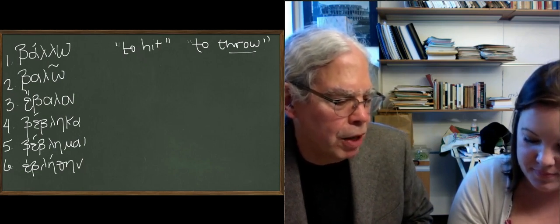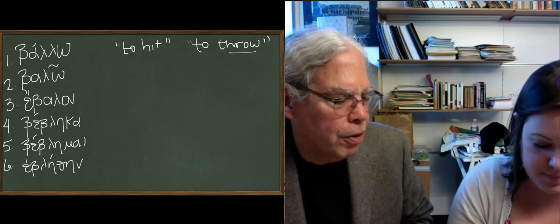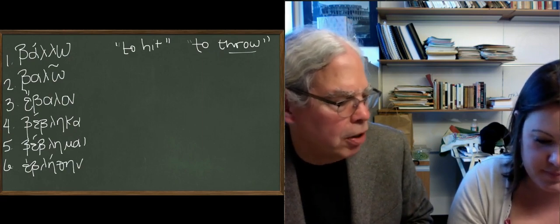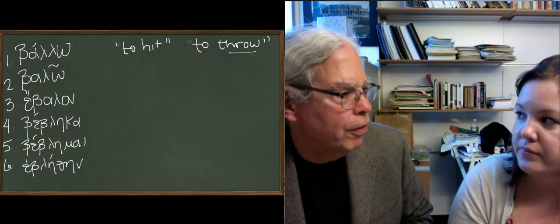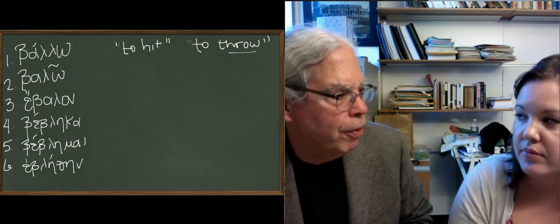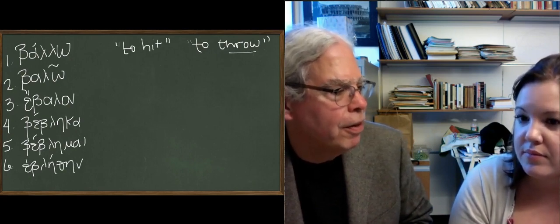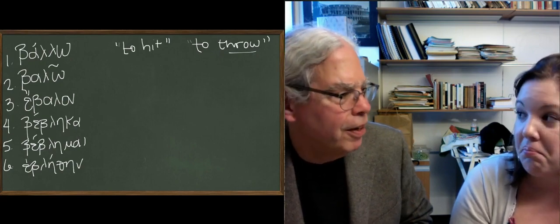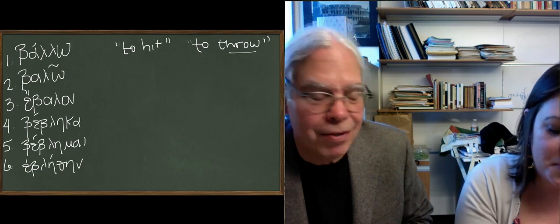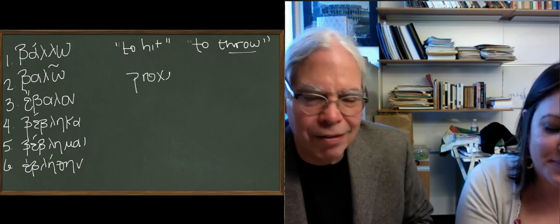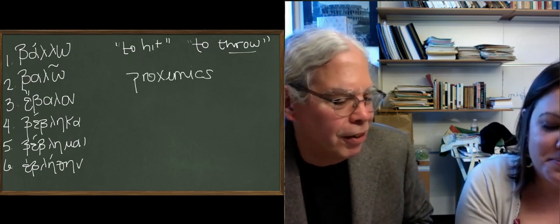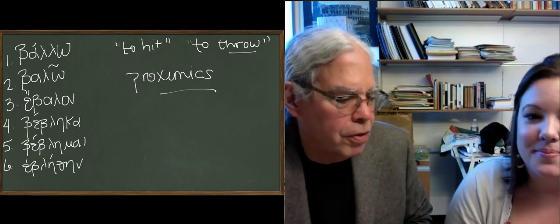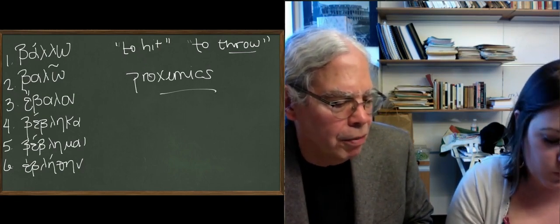So in some languages you actually distinguish between whether you're close to or distant from an action. If in the process of throwing something you're far away, it's throwing. If you're up nearby, it's hitting somebody with something, at least in theory. Interesting explanation. But notice it's a second aorist, ebalon, that we get.